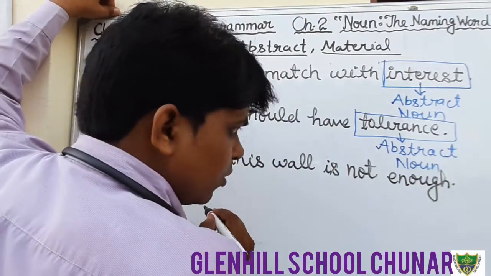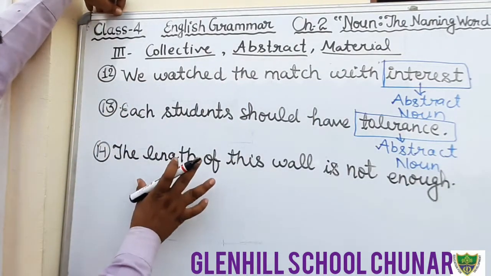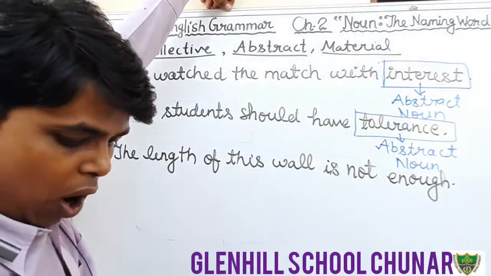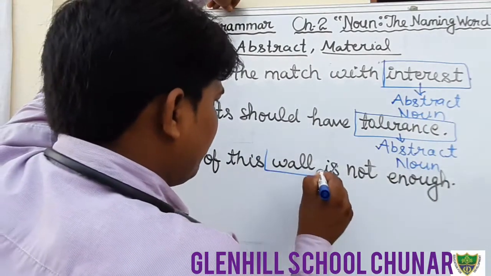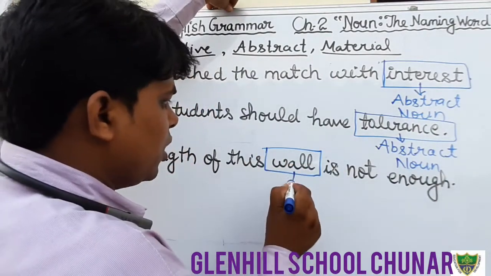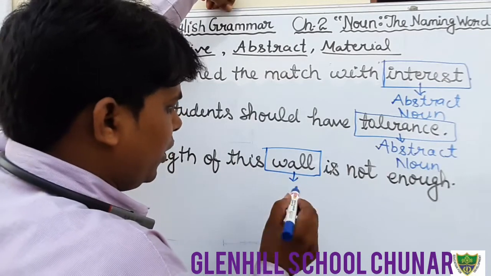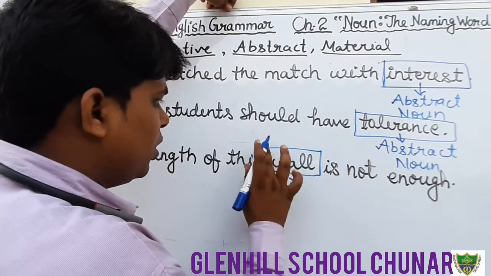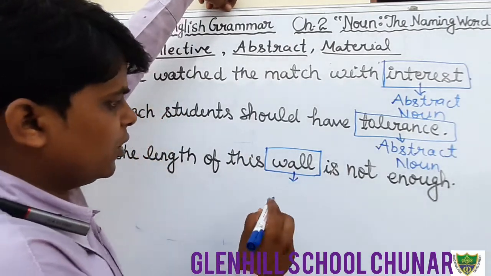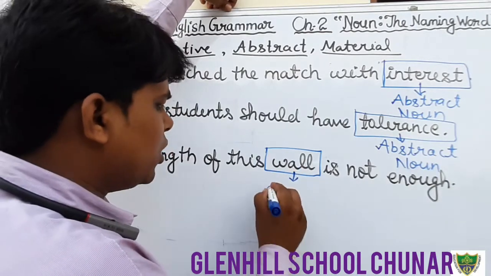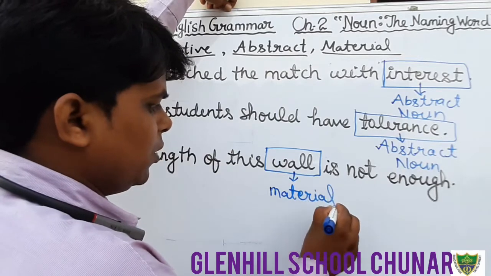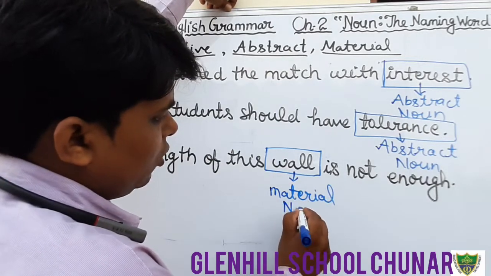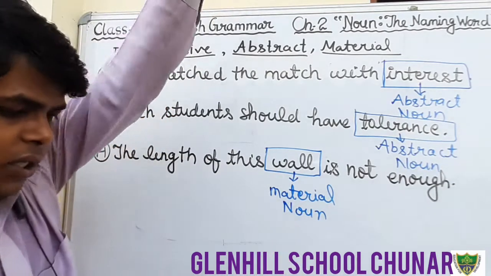Okay, just see, the length of this wall. Wall in this sentence is a material noun, by which we can make so many things, a house or churches or mosques. So here the word wall is a material noun. Okay, circle the word wall, and that is a material noun.